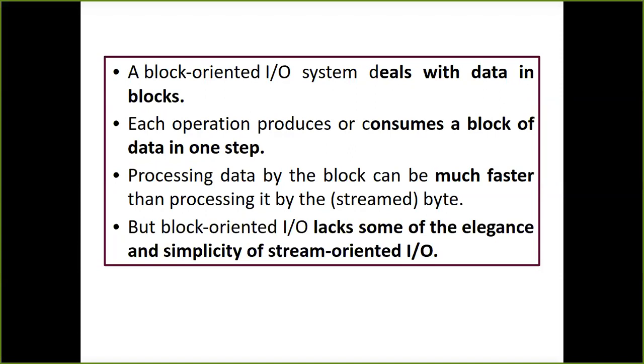The maximum space decided for the block oriented IO is going to be taken. As I told you, say the block is 1024 bytes, so 1024 bytes are read at once in block oriented IO. 1024 bytes is nearby 1 KB. So the data read as a block carries 1 KB of data, whereas in stream oriented IO only 1 byte of data is read.